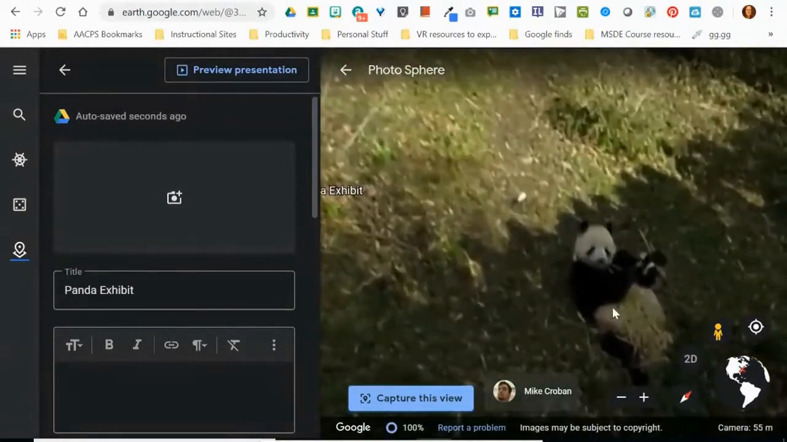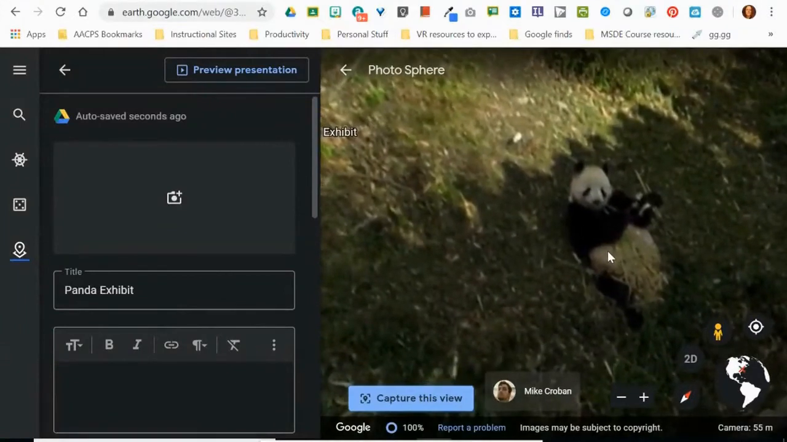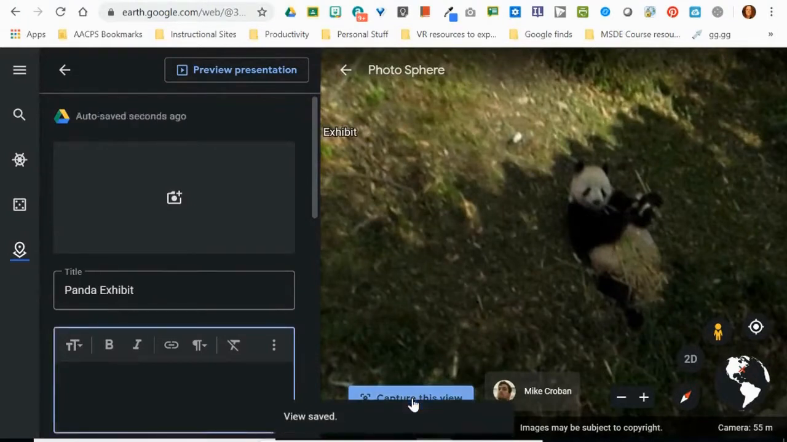There he is. So I'm going to zoom in a little bit here until I'm really happy with this picture of the panda I have. And once again, I'm going to click Capture This View. So you can get right down to street view imagery when you're capturing a view.